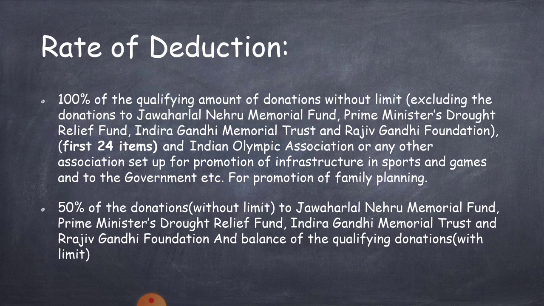So, for these items only 50% of the donation amount can be claimed for deduction. Which are the items? Last 4 items of without limit and rest of the items under with the limit, only 50% can be claimed. So, let us solve the problems in the next session. You will come to know about these deductions clearly.